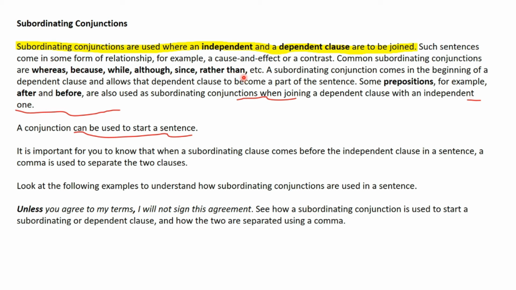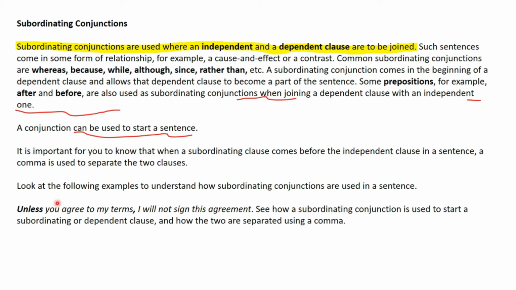What happens is that a subordinating conjunction comes at the beginning of the subordinating clause and helps that dependent clause or subordinating clause to become part of the sentence. Sometimes prepositions like after and before can also function as subordinating conjunctions. We can start a sentence with a conjunction, but when a subordinating clause beginning with a subordinating conjunction comes before the independent clause in a sentence, punctuation rules require a comma to be added in front of the subordinating clause.